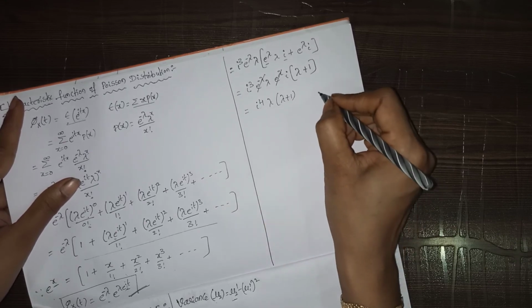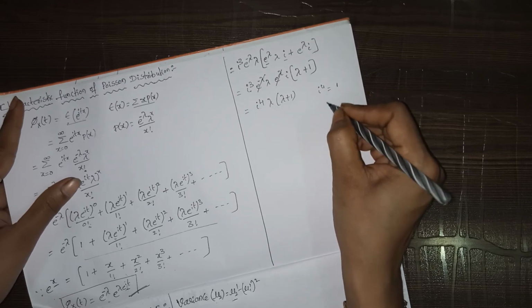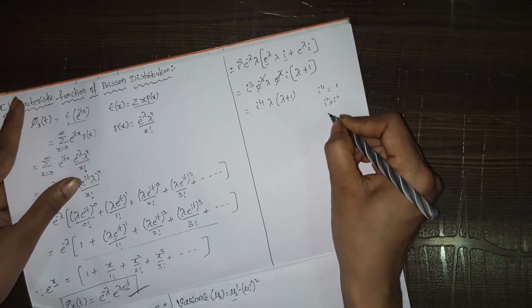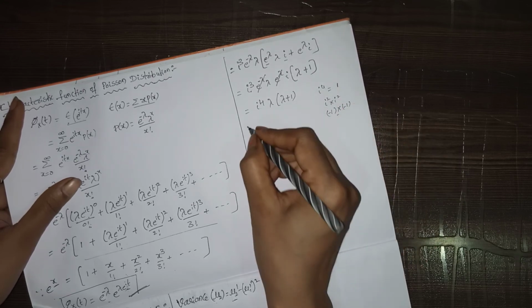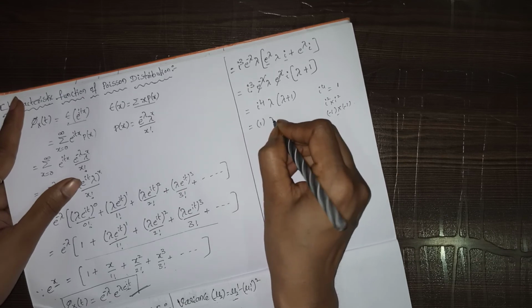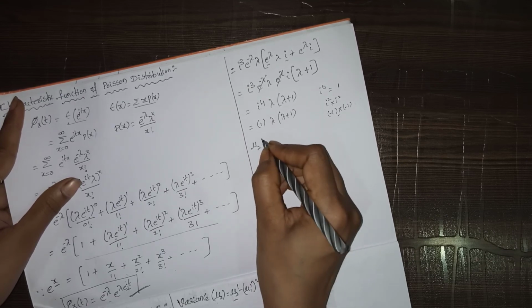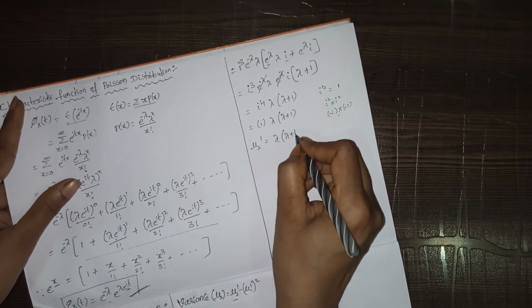Now i power 4 is nothing but 1. Why? Because we can split this as i square into i square, and i square is nothing but minus 1 into minus 1, so at last we get 1. So 1 into lambda plus 1. So this is the mu 2 dash value. So mu 2 dash equals lambda into lambda plus 1.